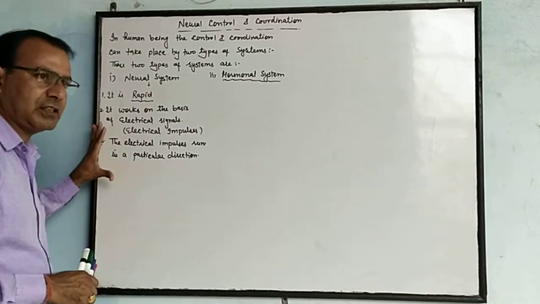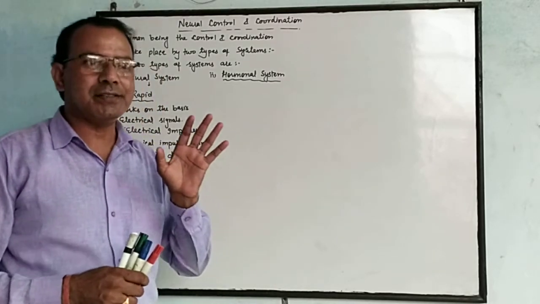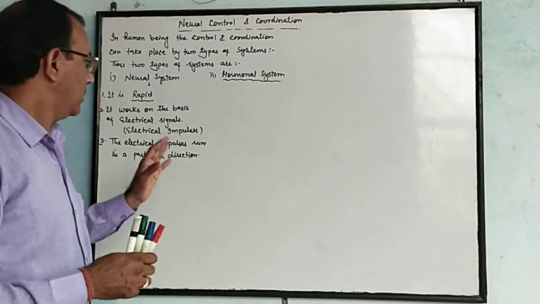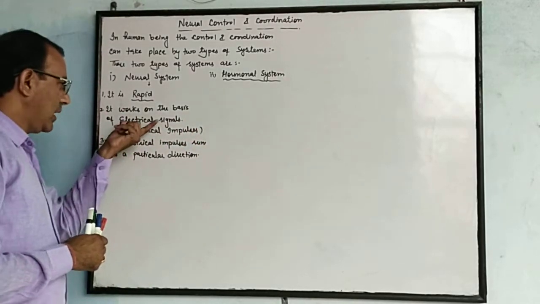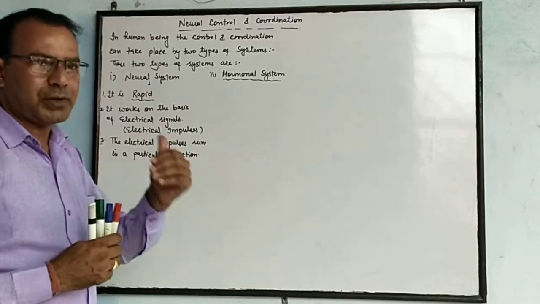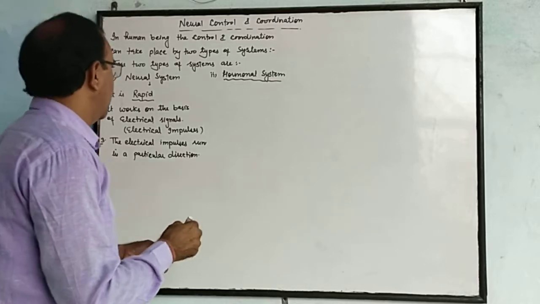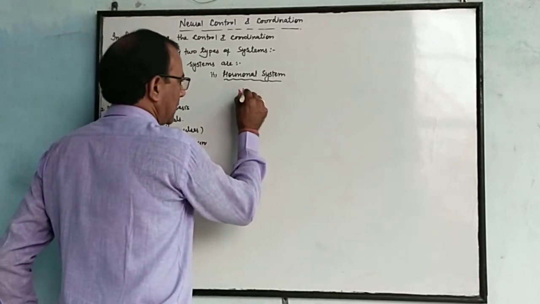So these are the features of the neural system. The first feature is that it is very rapid. It works on the basis of electrical signals or electrical impulses, and the electrical impulses run in a particular direction.